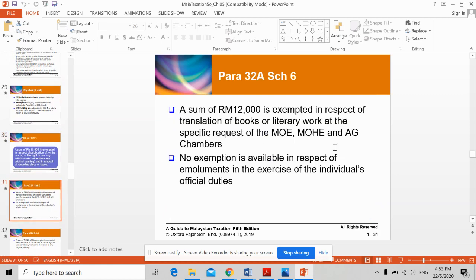All right, 32A, 12,000 ringgit is exempted in respect of translation of books or literary work at the specific request of the Ministry of Education, Ministry of Higher Education, and also AG Chambers. And no exemption is available in respect of emoluments in the exercise of the individual's official duties.